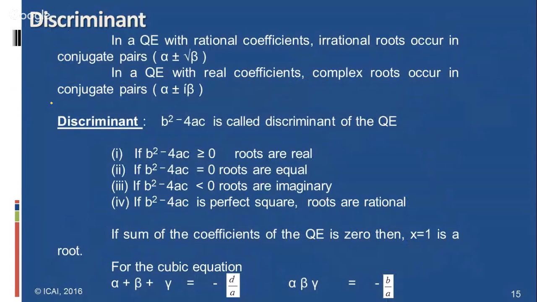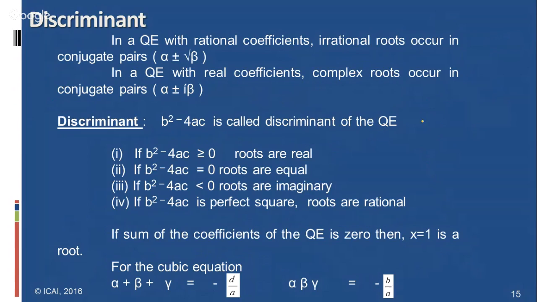Further, in a quadratic equation, rational and irrational coefficients occur as conjugate pairs, which can be represented as alpha plus or minus beta. In a quadratic equation with real coefficients, complex roots occur in conjugate form, alpha plus or minus beta. Students are advised to understand the concept of the discriminant in the quadratic expression.